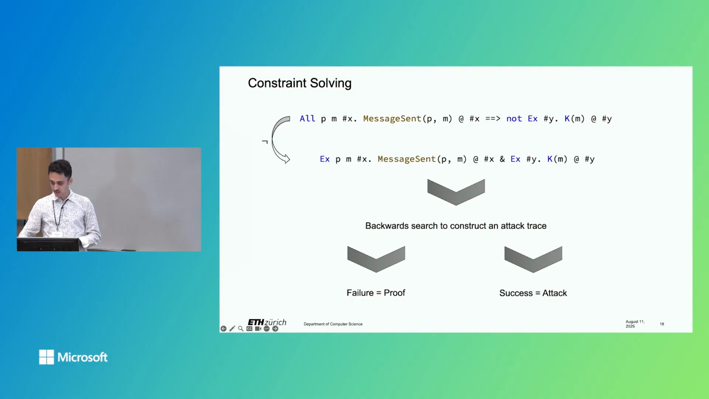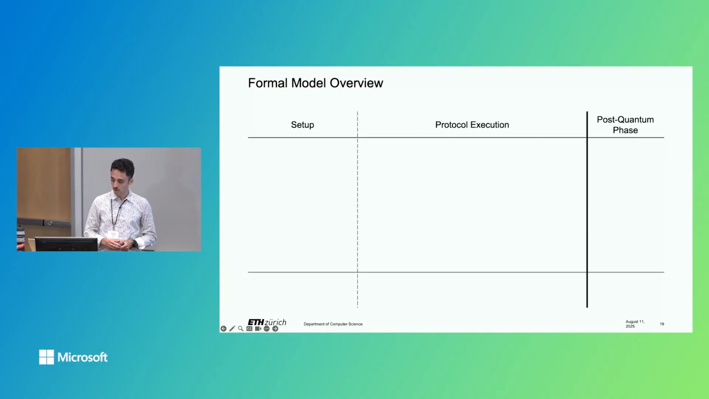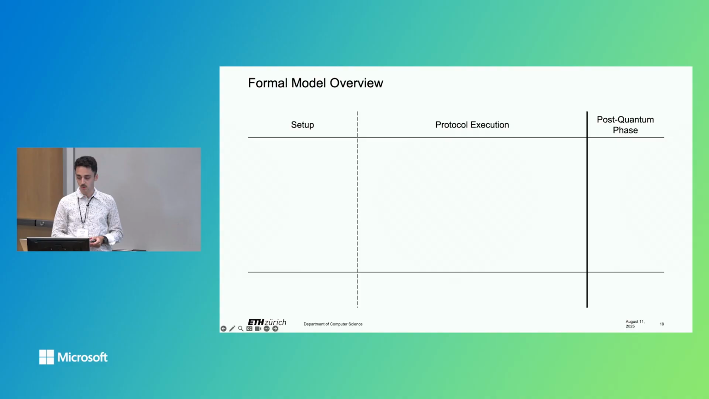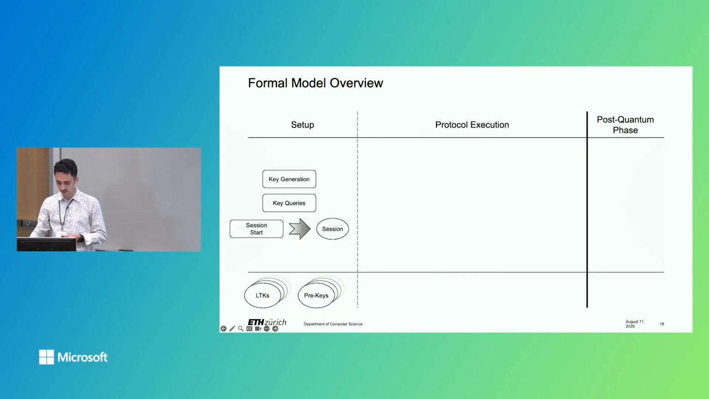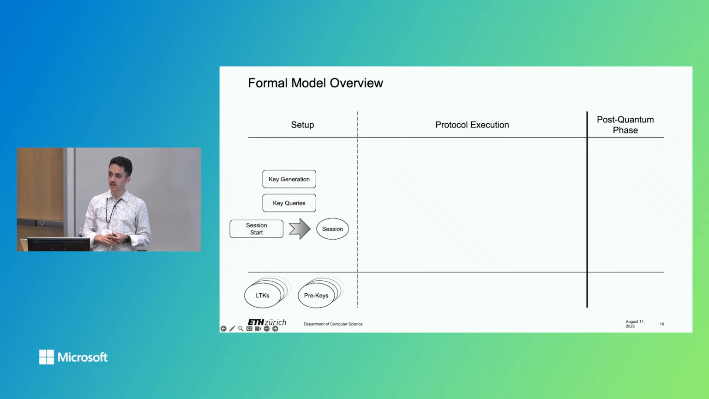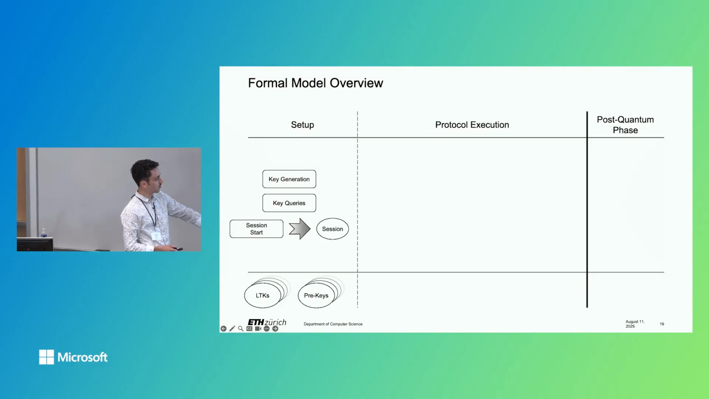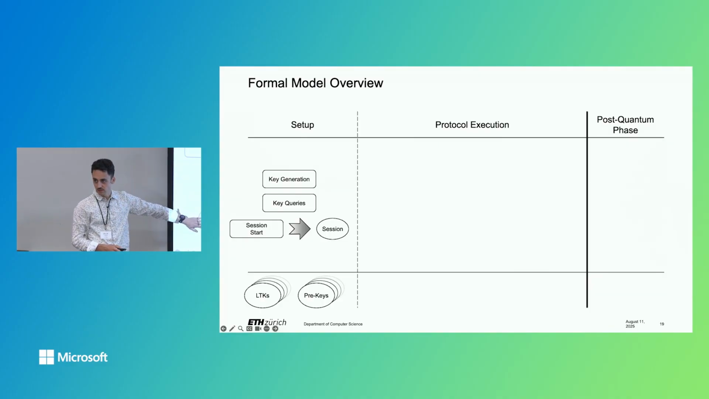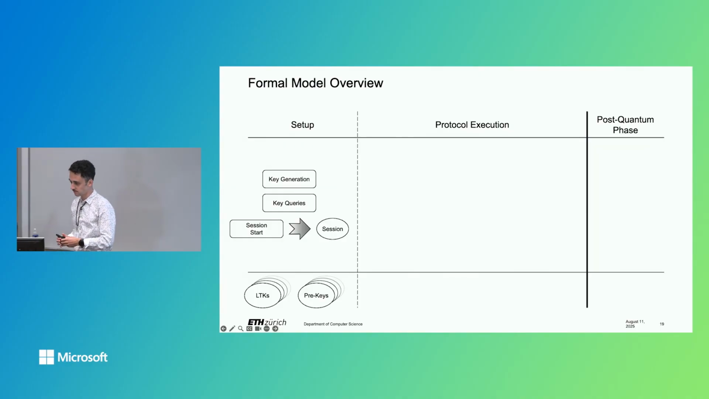Using these Tamarin features, let me provide you a rough overview of what our formal model encodes. So our formal model has 3 phases. They are partially for just illustration purposes. In the first phase, the setup phase, participants generate keys. They query each other's keys using an identity server, so modeling a key server, and they can start sessions. What we also do, this will be important for the post-quantum phase, is memorize all key material that is non-post-quantum secure. We just put it on a little transcript on the side.